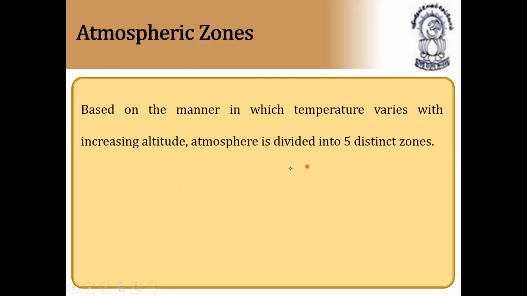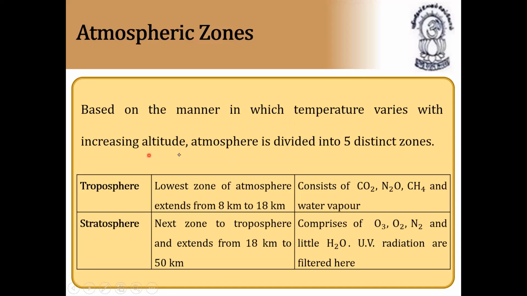Atmospheric zones. Based on the manner in which temperature varies with increasing altitude, the atmosphere is divided into five distinct zones. First, we have the troposphere, the lowest zone of the atmosphere, extending from 8 kilometers to 18 kilometers, consisting of carbon dioxide, nitrous oxide, methane, and water vapor. Next, the stratosphere, the next zone to the troposphere, extends from 18 kilometers to 50 kilometers. It is comprised of ozone, oxygen, nitrogen, and a little water.